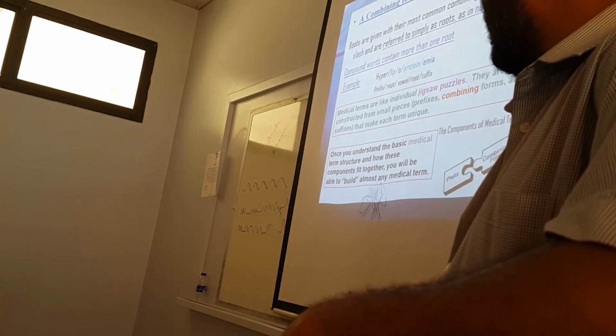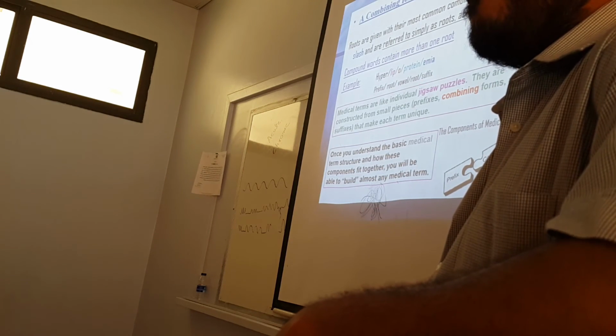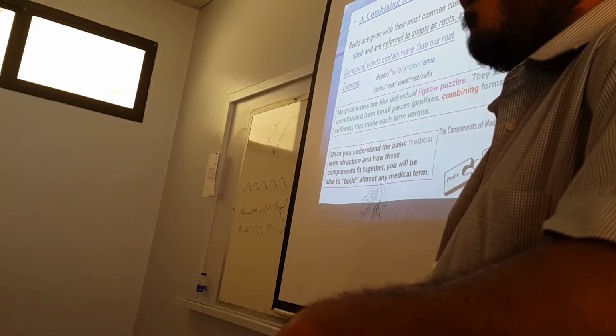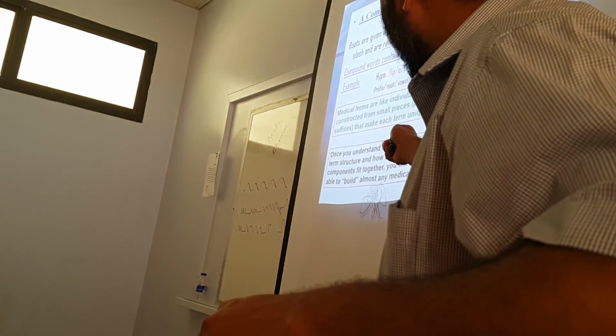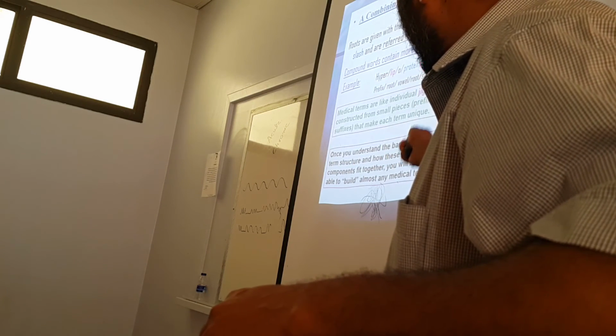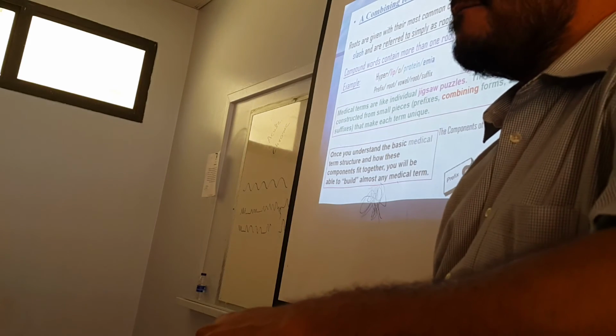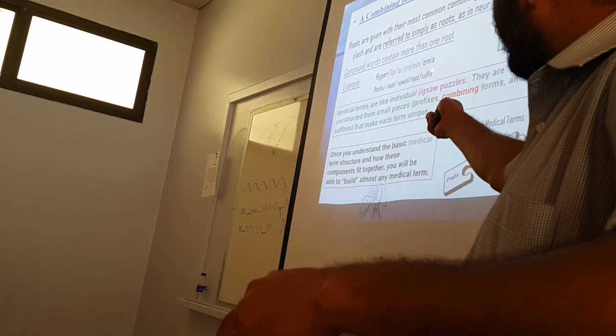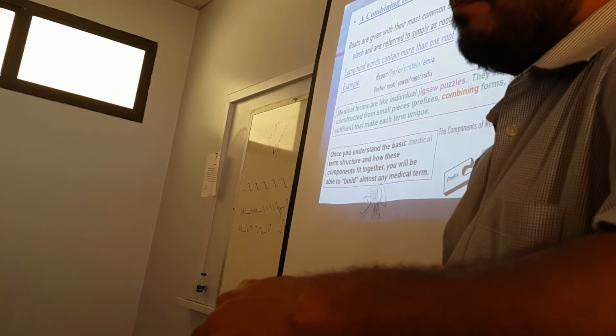Why do we add a vowel to the root and suffix? Here, between protein and emia, what should we add? Because the suffix is beginning with a vowel.